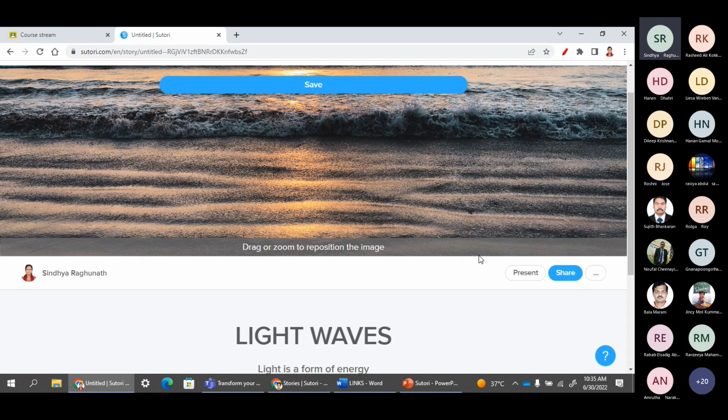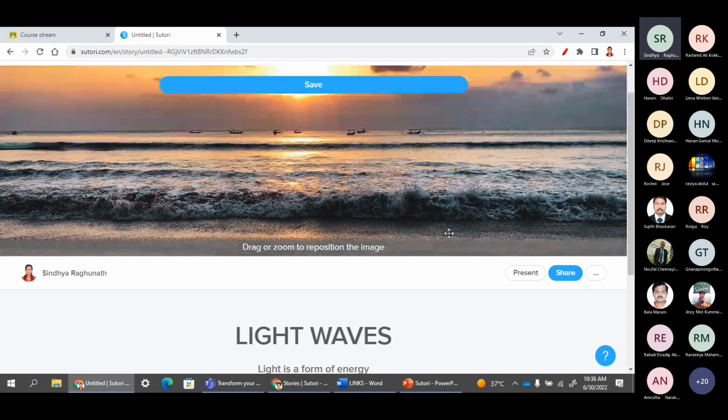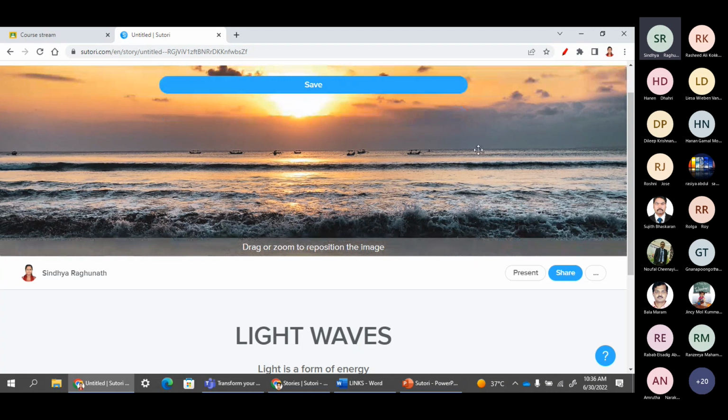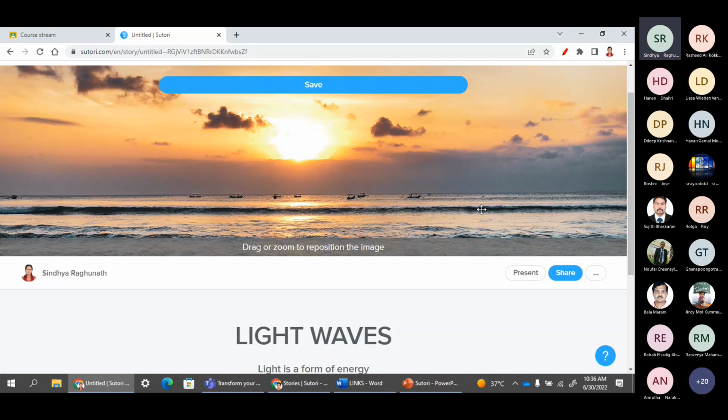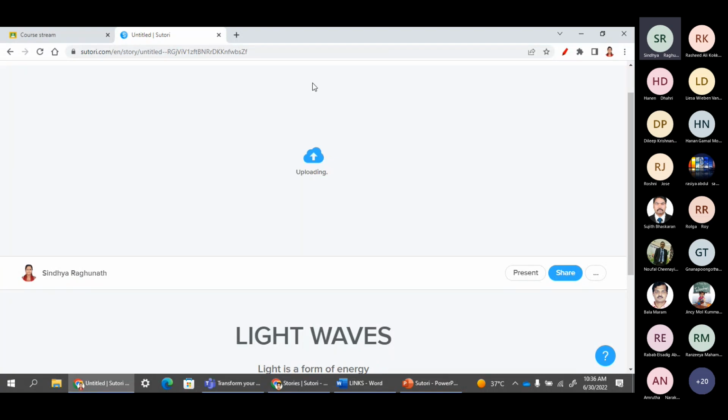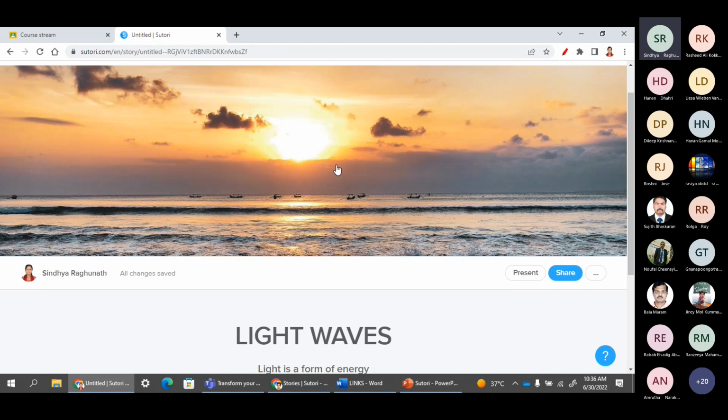And we can click on this and even change the position like this, accordingly, depending on which part we have to project or whether it has to be zoomed in. Based on that, we can just move it by clicking over it. And now I want to keep this position, so I can save here. By clicking on save, it will be uploaded. So it is an easy way to catch the viewer's attention with something related to light.